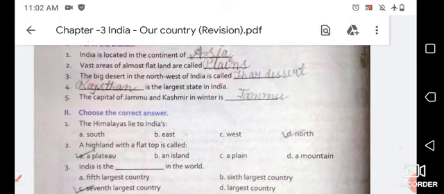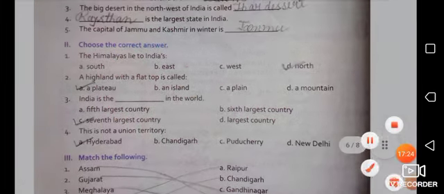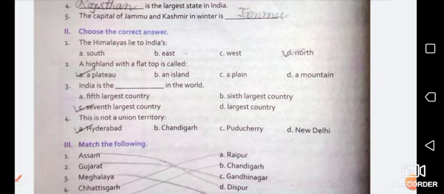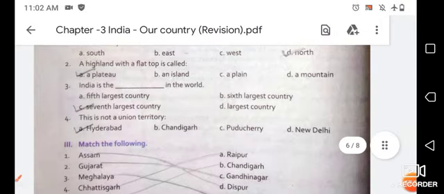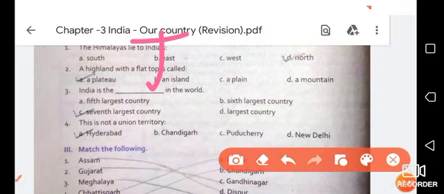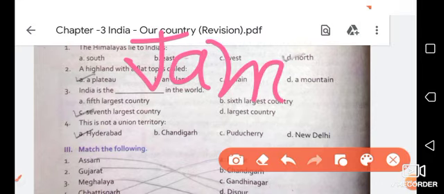Rajasthan. Okay, it is the spelling of Rajasthan. Next one, the fifth one, is the capital of Jammu and Kashmir in winter is dash. So what is the capital of Jammu and Kashmir in winter? So it is Jammu itself. Okay, so you have to write Jammu here. Okay, what is the spelling of Jammu?